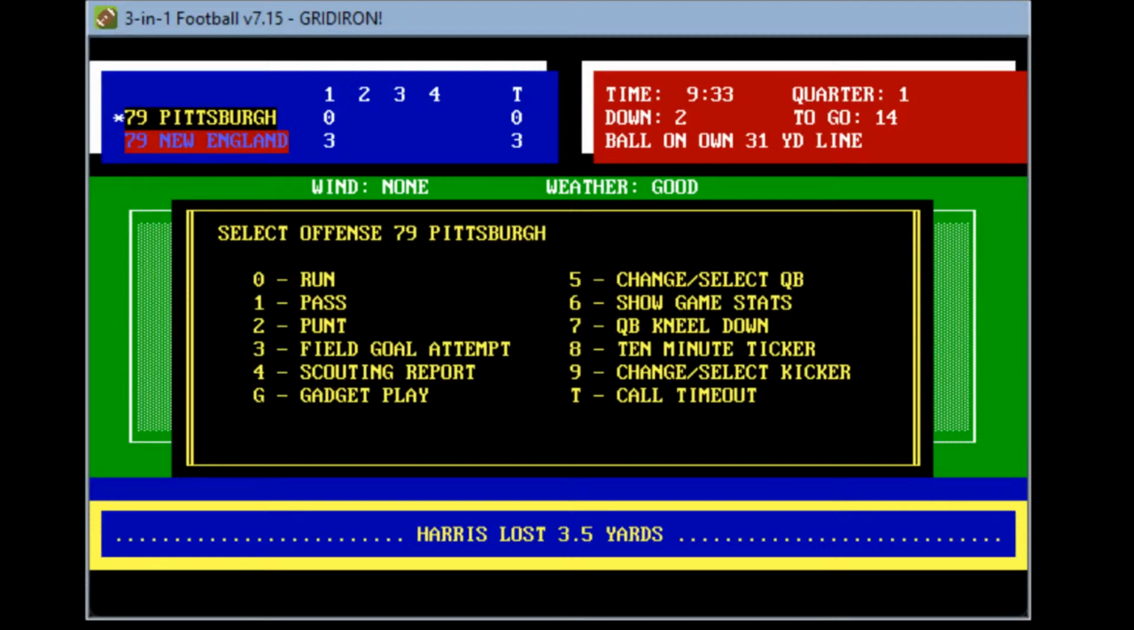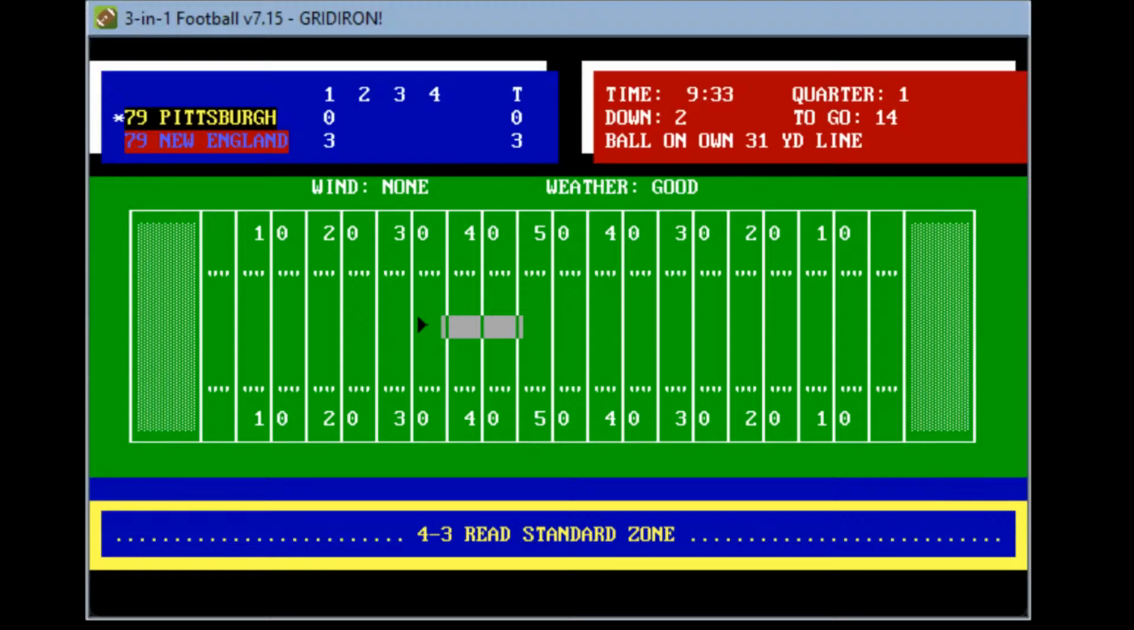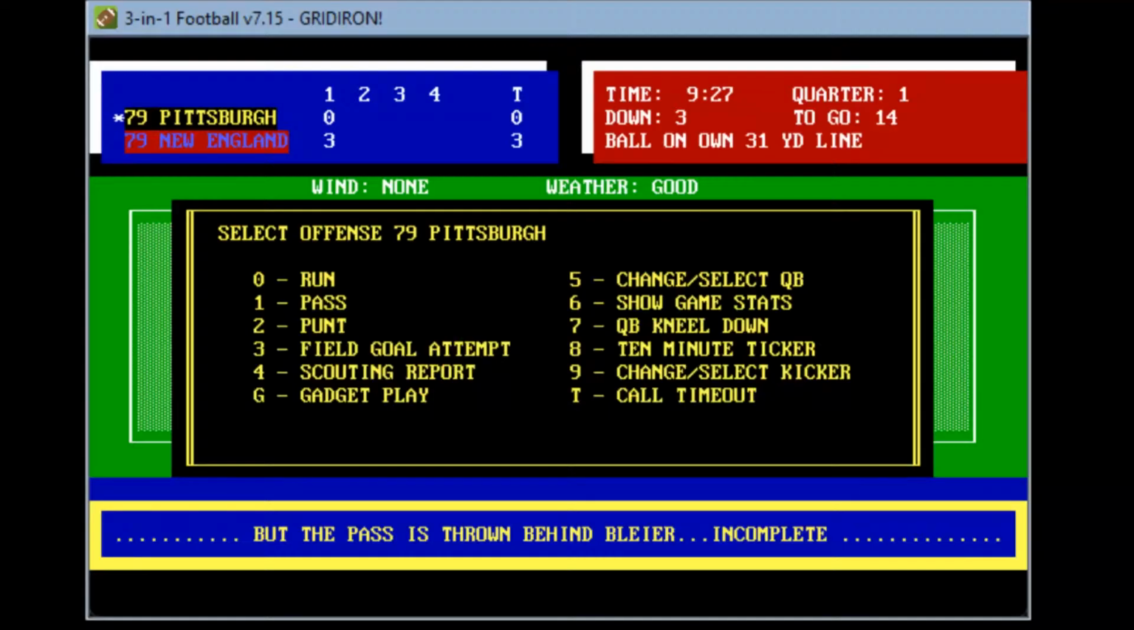There he goes. It's going to be a pass play, and we're going to go ahead and do a three-step drop. He's going to go ahead and look for him. Let's see. Stand back, looking short. He's got Blyer on the sidelines. It throws behind Blyer, incomplete, third and 14. So now Pittsburgh in a little bit of trouble, third and long.